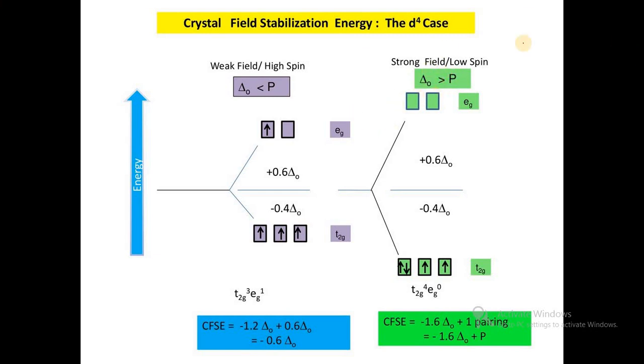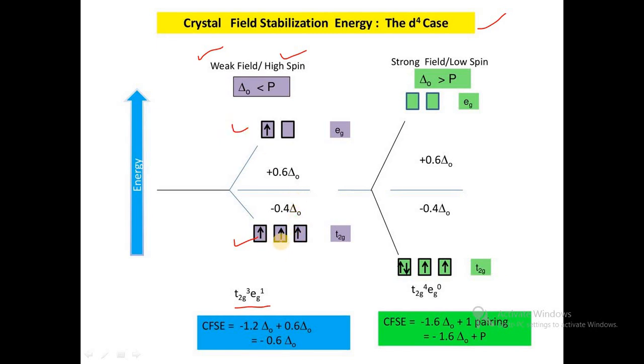Suppose in the case of d4, the first one is a, the weak field or high spin case. In a high spin complex, the electron distribution is t2g3 eg1. There is a small energy gap between t2g and eg, and it obeys Hund's rule, so electrons go singly into t2g first and then into eg.